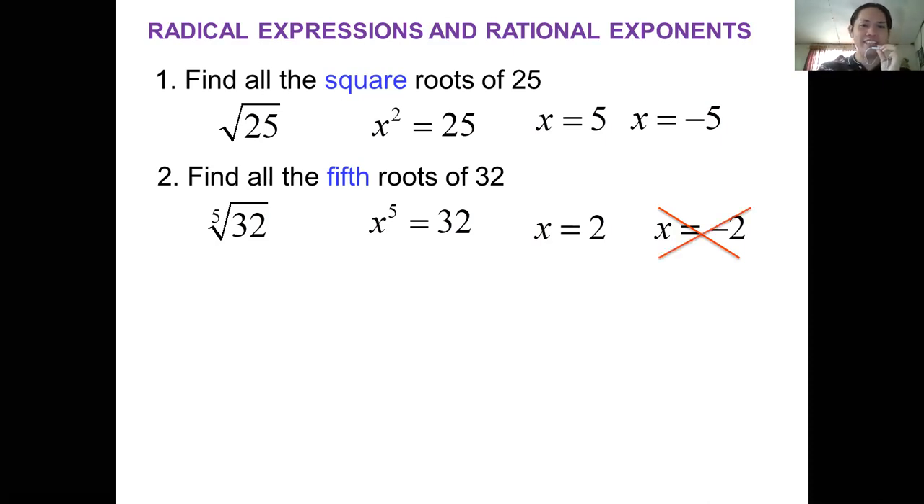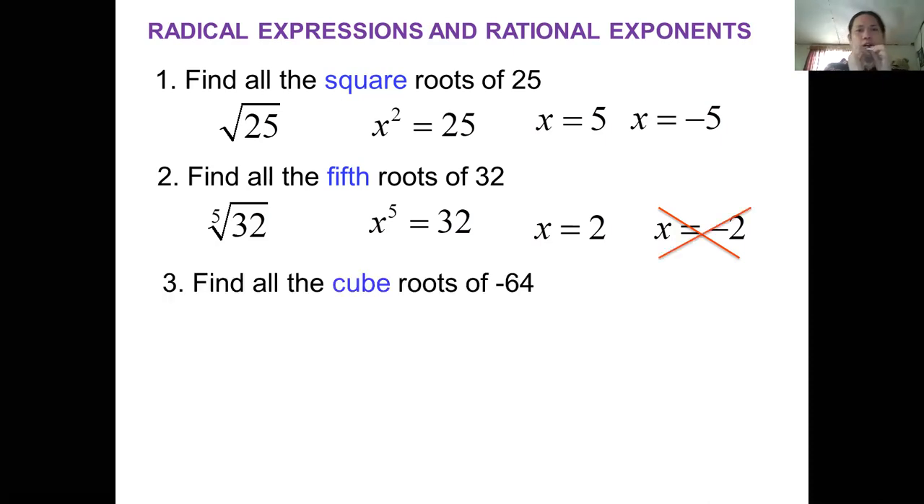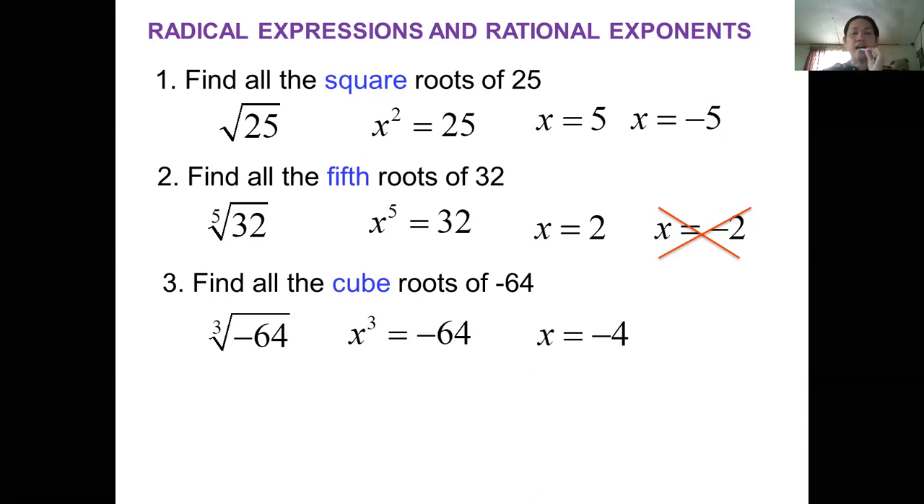Check. Okay. So find all cube roots of negative 64. I want you to look at it and try to focus on this. So the cube root of negative 64 gives us x cubed is equal to negative 64, which gives us x is equal to negative 4, because negative 64 can be expressed as negative 4 cubed, not the quantity, okay?